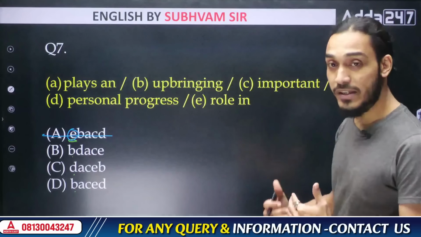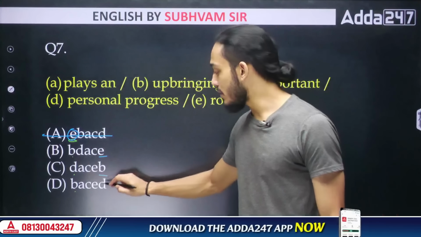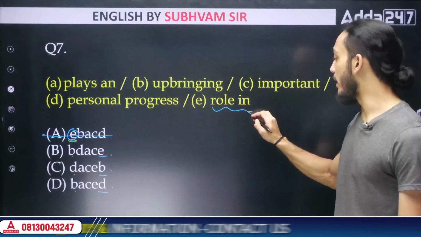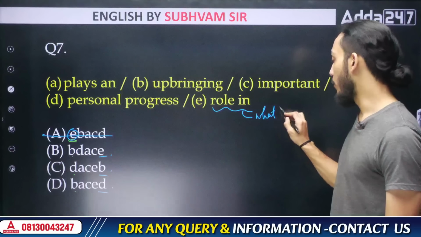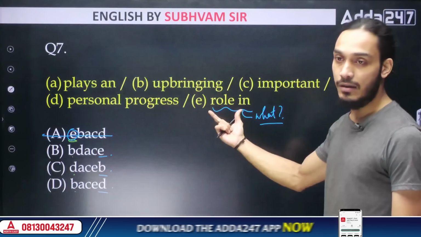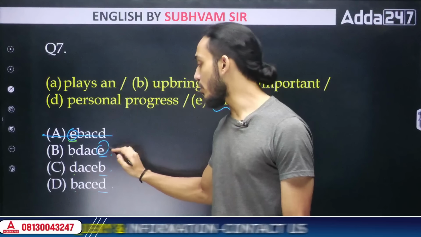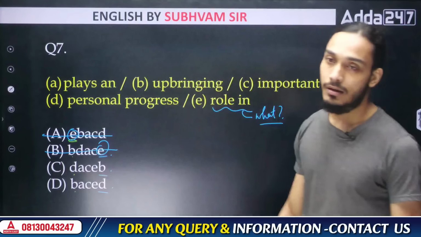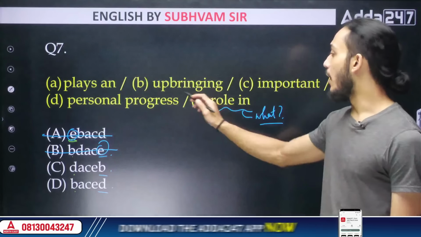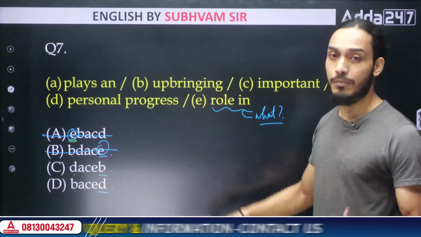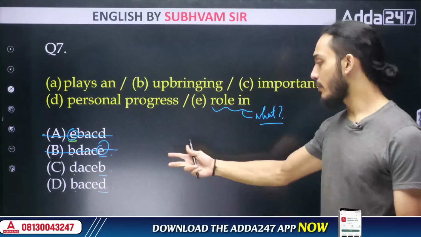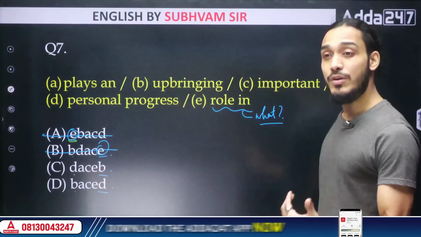Let's check the closing statements. For the remaining options, the closing statements are E, B, and D. Can we end in sentence E? Roll in. Roll in what? If you end on this, then you are left with an incomplete sentence. So obviously E cannot be a good closing, right? Cut it. This option is wrong. Eliminated. Done. B and D, upbringing, full stop, personal progress, full stop. You could use them as endings, right? They don't feel like they'll leave you hanging.